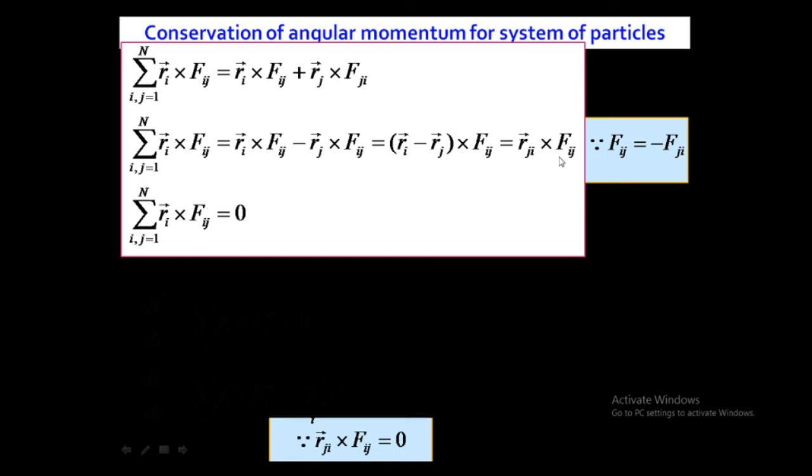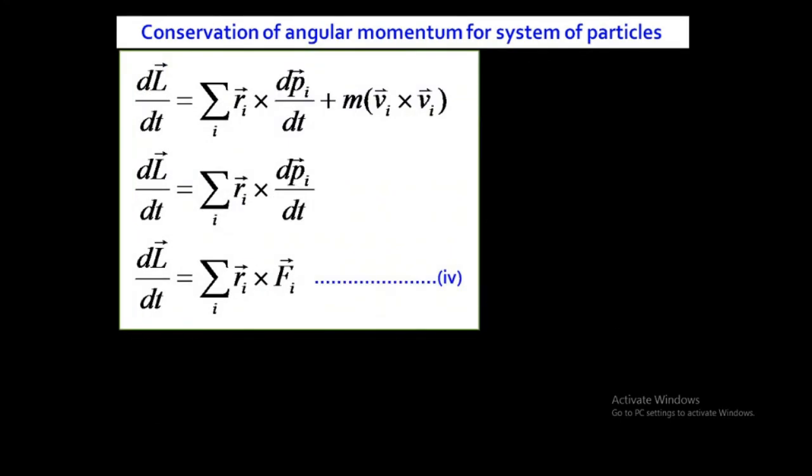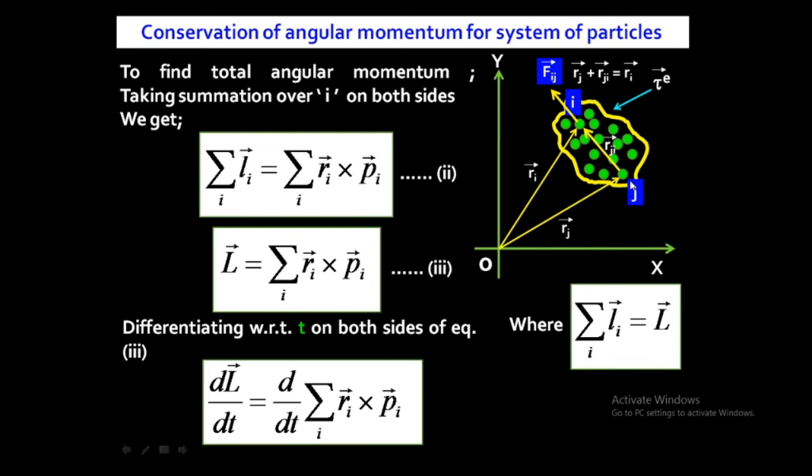Now the cross product of Rji and Fij is 0. Why 0? Because Rji and Fij are acting along the same line. I am showing the diagram again, so that you can understand the concept. Just look at this diagram. This vector is Rij, the line joining the jth and ith particle. This is Rji, and the direction of Fij is also in the same direction. So the direction of Fij and Rji is the same.